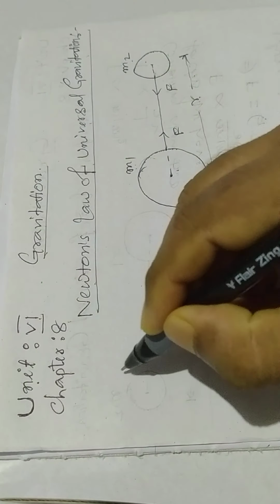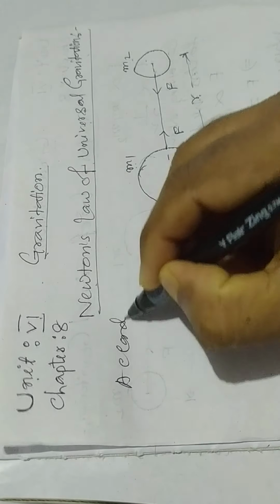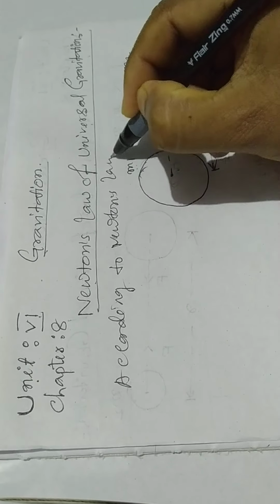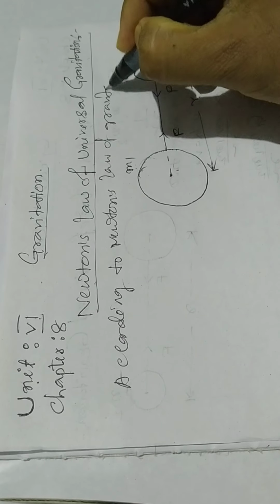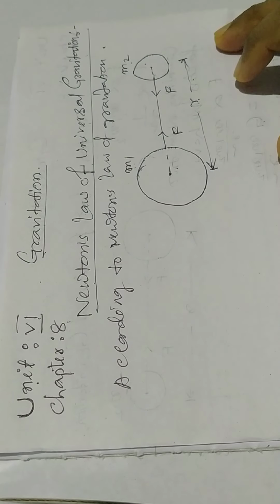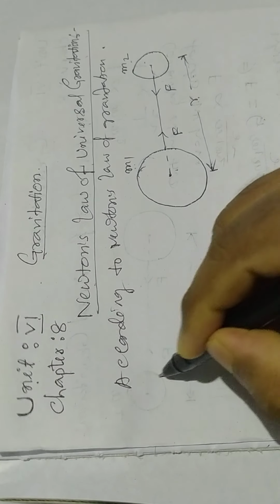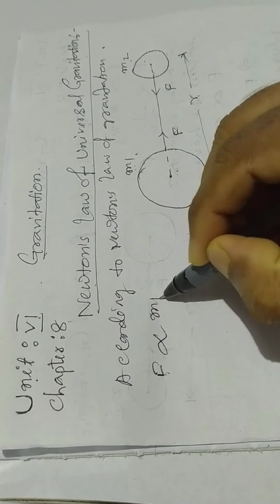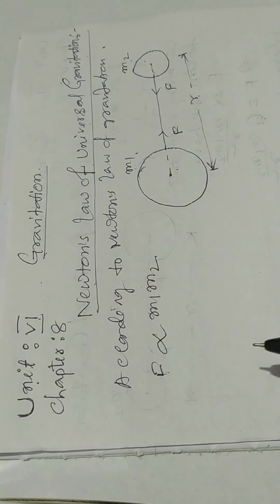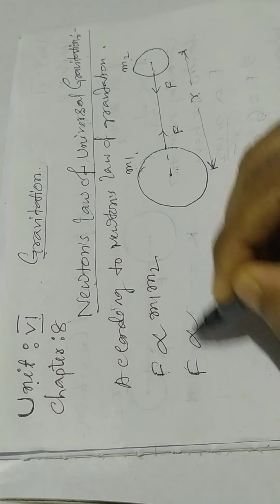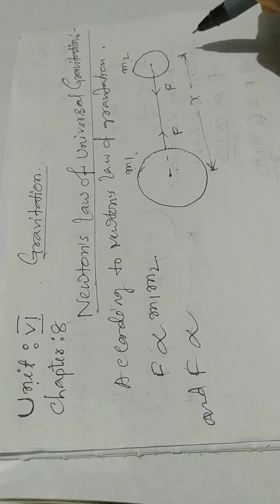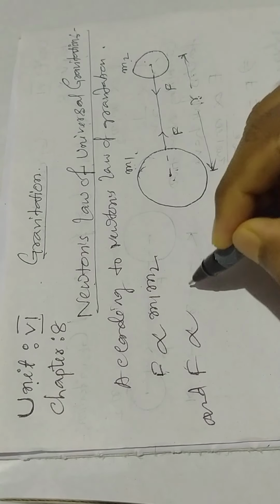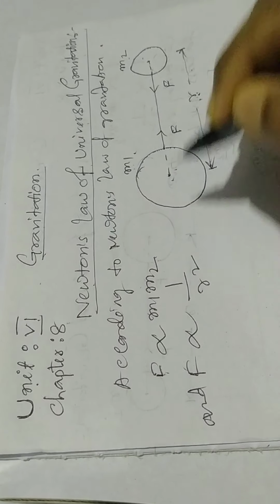According to Newton's law of gravitation, this force of attraction between the two bodies, F, is proportional to the product of their masses m1, m2, and inversely proportional to the square of their distance. R is the distance apart, and this distance is center to center. So it is inversely proportional to the square of the distance.